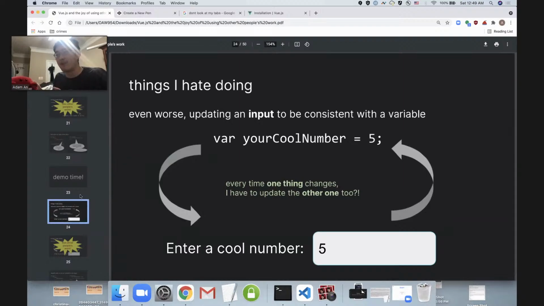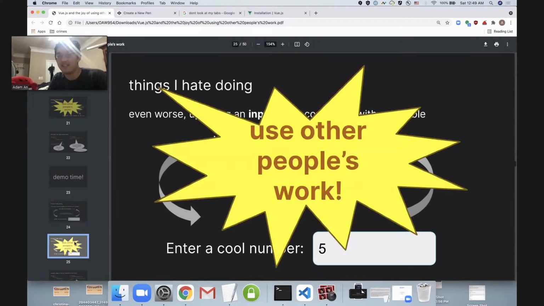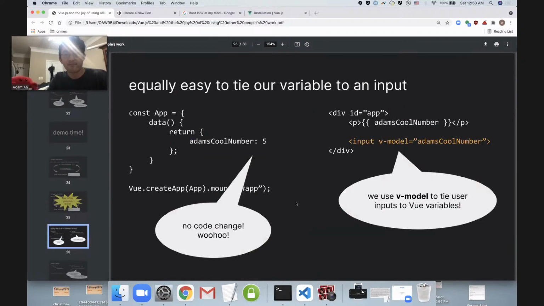So let's take it a step further with this data syncing theme. And now let's think about how it goes when we need to do two-way with the example of user inputs. So like, for example, if I've got this text box right here and I enter a number, then I'd like that to be reflected and usable in my code as well. Once again, the theme is, you saw it coming, use other people's work. And in order to use other people's work, this is how Vue does it.